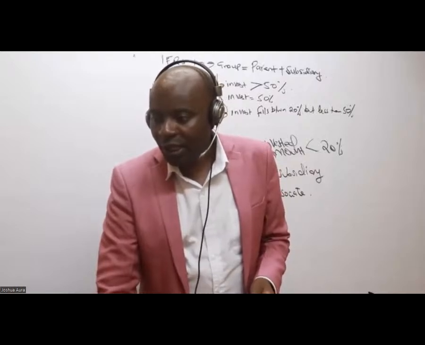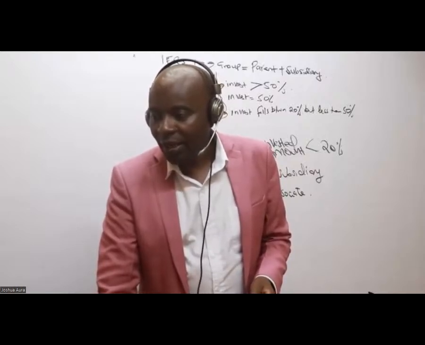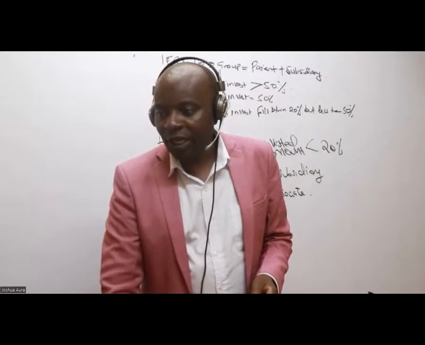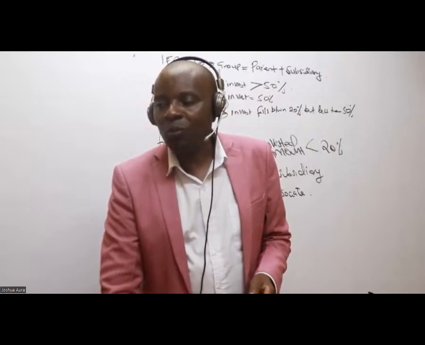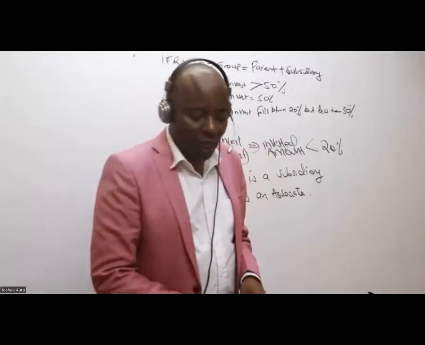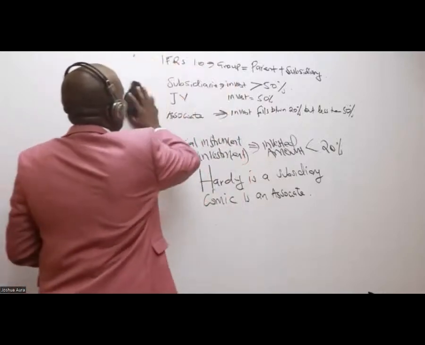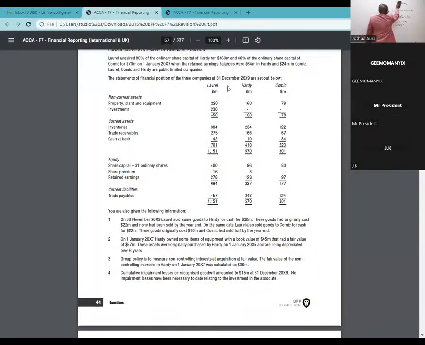So then what I will do, ladies and gentlemen, Sheila is asking a very good question there. It's page number 44, Sheila. So what I'll do, I will come and copy this. This is how I start doing this question. I'll write there the name of the parent. The parent is called Laurel.